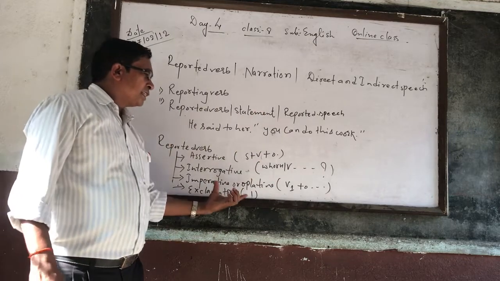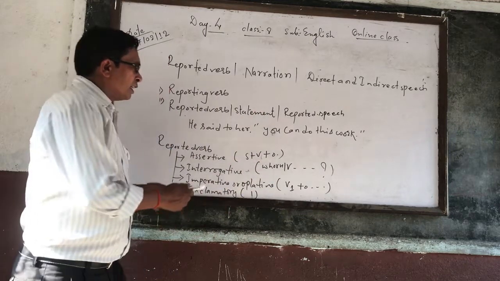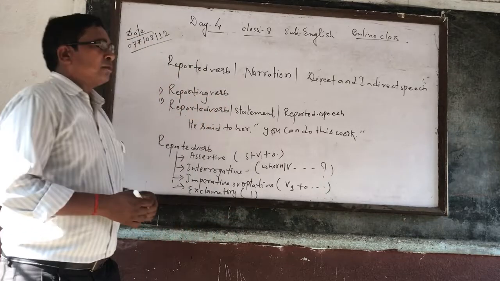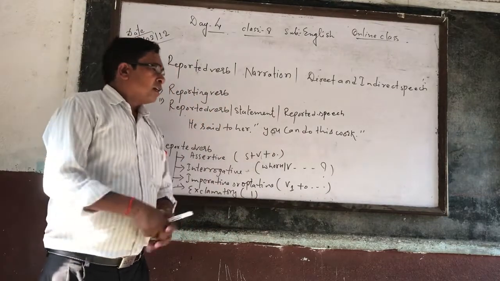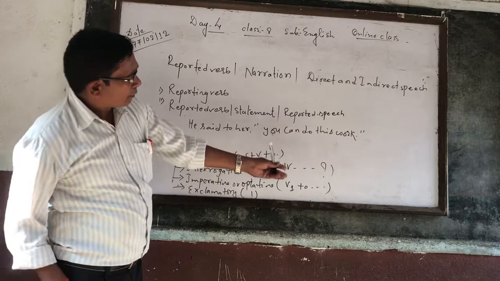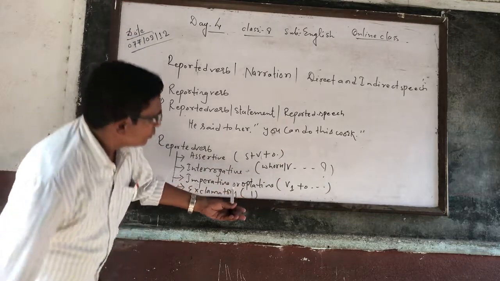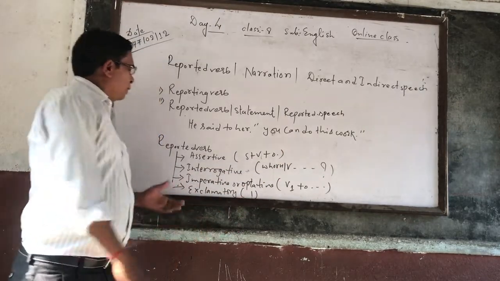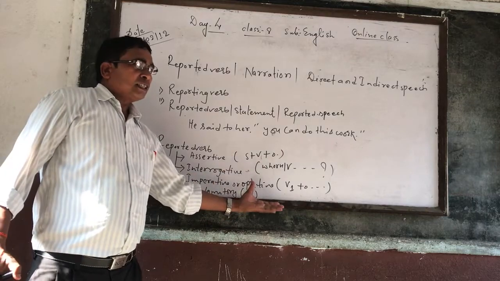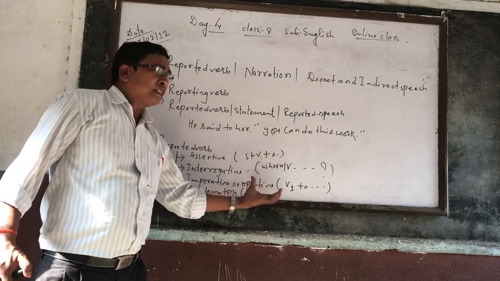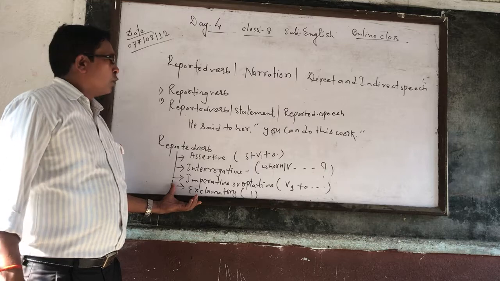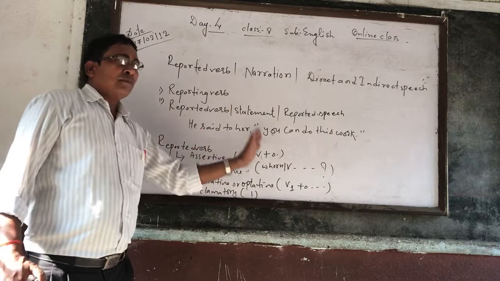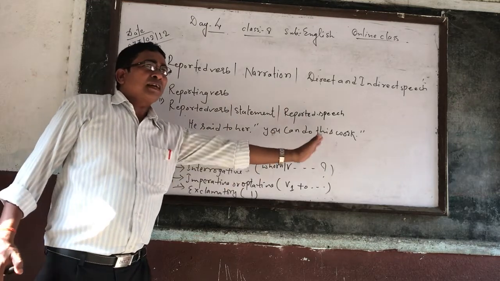Whereas in an imperative or optative sentence, the sentence may start directly from verb 1, or verb 1 and object at last. Similarly, if there is an exclamation mark in the given reported verb, then that is known as an exclamatory sentence.